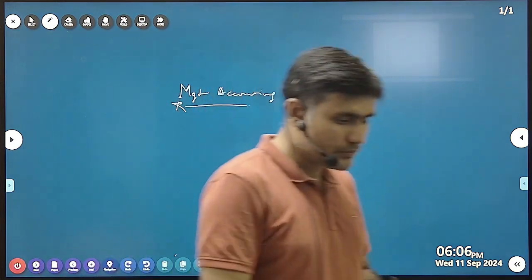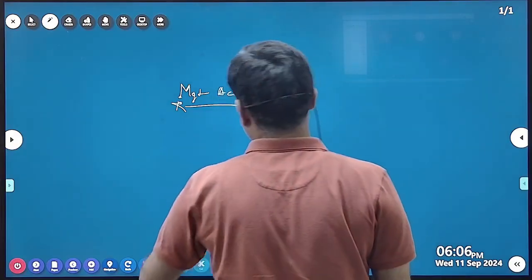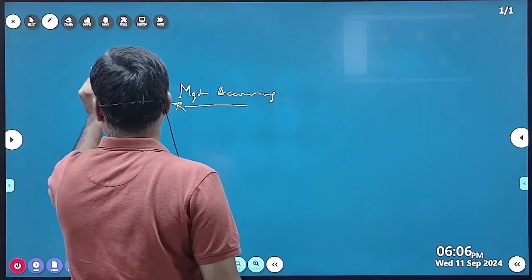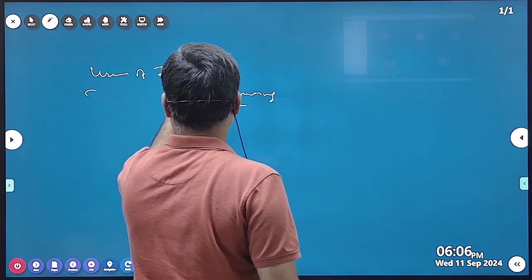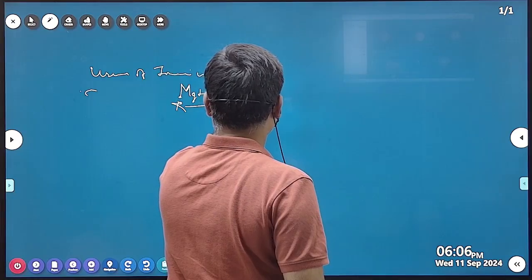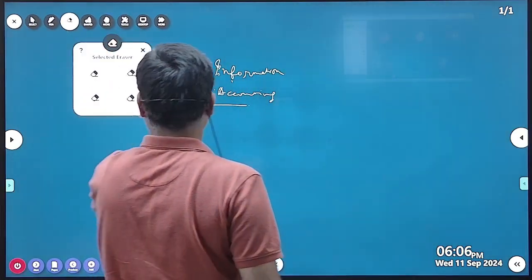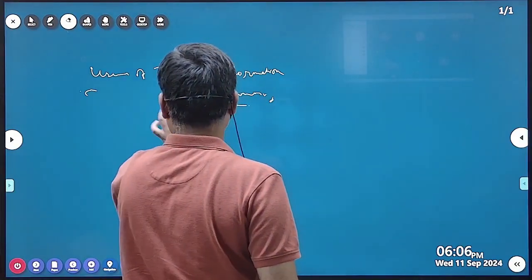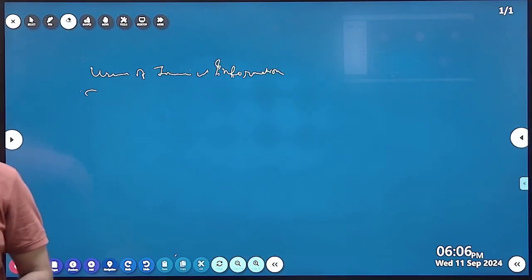So first, what do we see? We see who the users of financial information are. Financial information. Who are the users of financial information? Can anyone say?